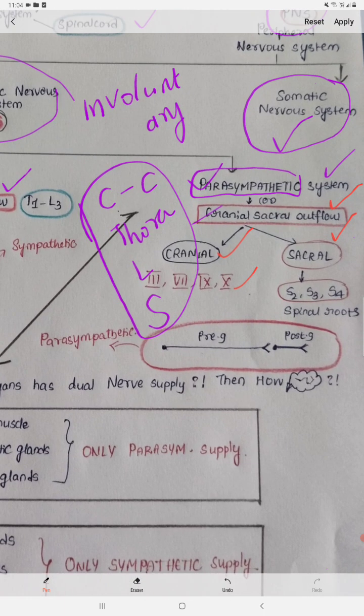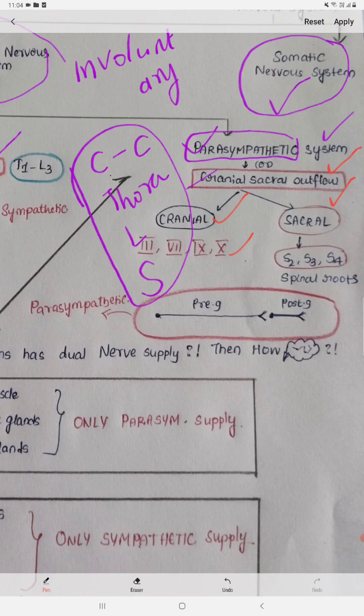So we have the parasympathetic, with preganglionic and postganglionic fibers again. This parasympathetic nervous system consists of a long preganglionic fiber, whereas the postganglionic is short. This is exactly vice versa of the sympathetic nervous system. So how to remember this? The parasympathetic has P, and again preganglionic P and postganglionic P.